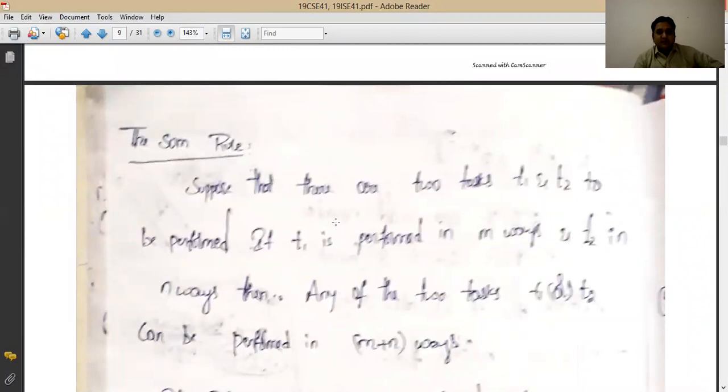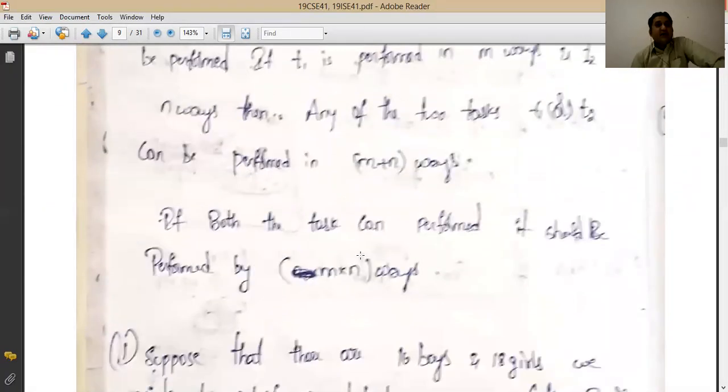Right. And then the sum rule says that if there are two tasks which have to be performed, and one is happening after another, then how many total ways will the tasks be performed? Totally m plus n ways only, right? And if there are two tasks which have to be performed simultaneously or together, in that case the total number of ways by which these two tasks can be performed is m into n ways.